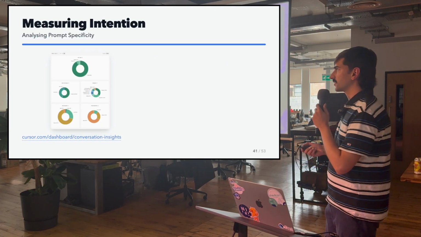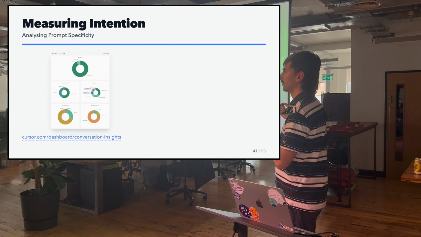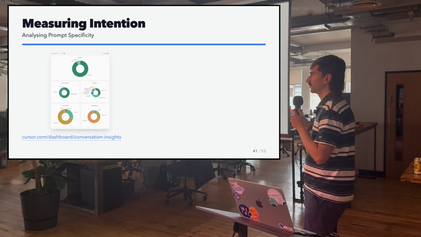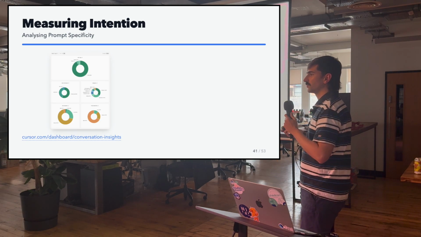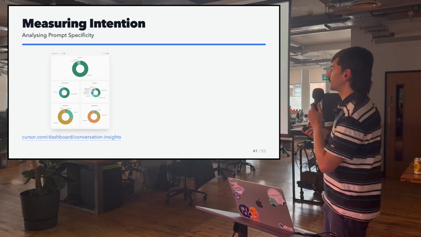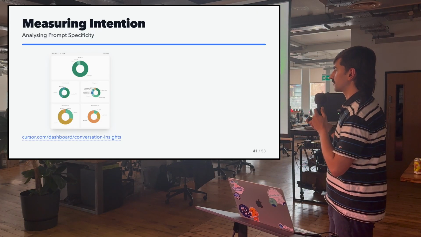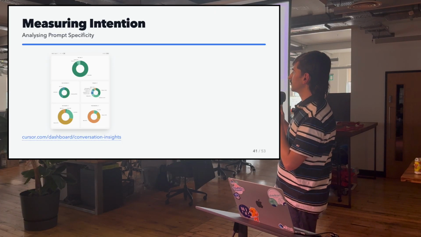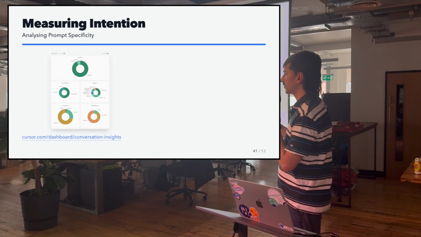And this all sounds very good in theory, but how can I measure if I'm writing prompts with intention? Well, some platforms like Cursor have something called Conversation Insights, and this will tell you a lot about your prompts.